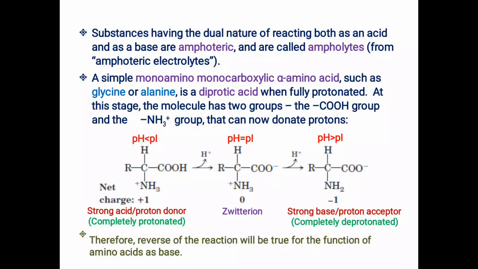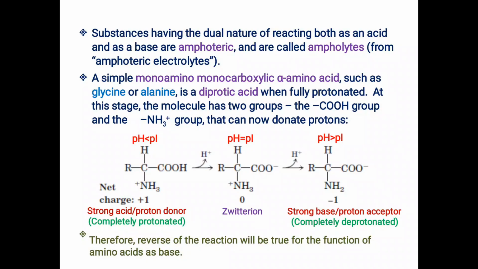Now in this way we have understood the ionization and different ionization patterns, or different ionic species, of amino acids. Up to this point we have studied a lot about the properties or nature of amino acids, including the structure, different R groups, their classification, their stereochemistry and so on.